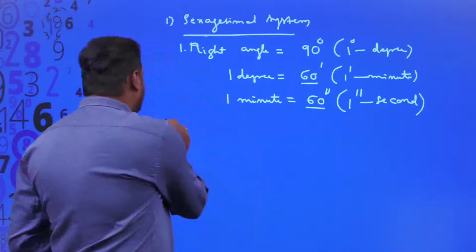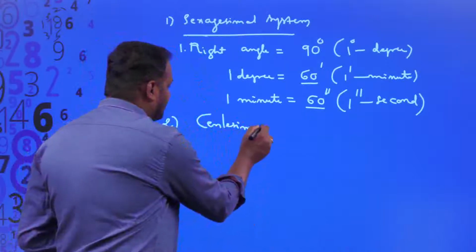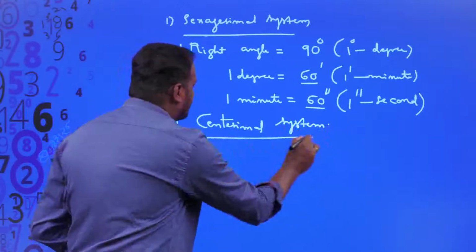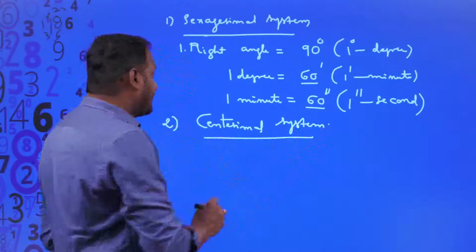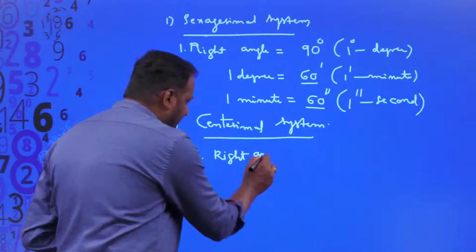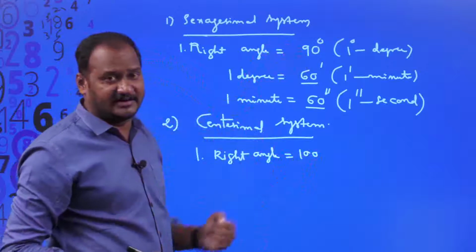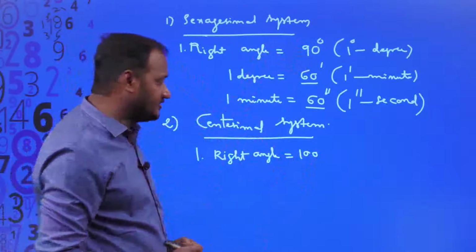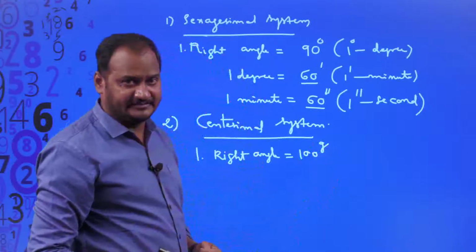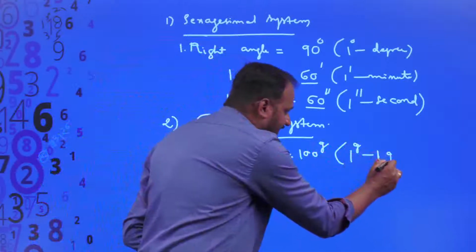Coming to the second system, what is that second system? That is the centesimal system, introduced by French people. So according to this centesimal system, they also divided one right angle, but while the British divided into 90 equal parts, these people divided one right angle into 100 equal parts and each part is said to be 1 grade, right? So this is 1 g, which stands for 1 grade.